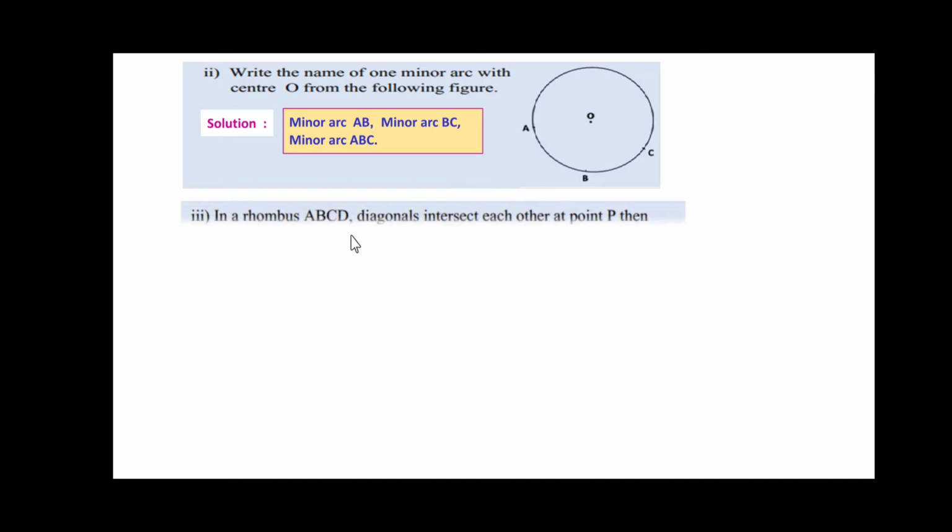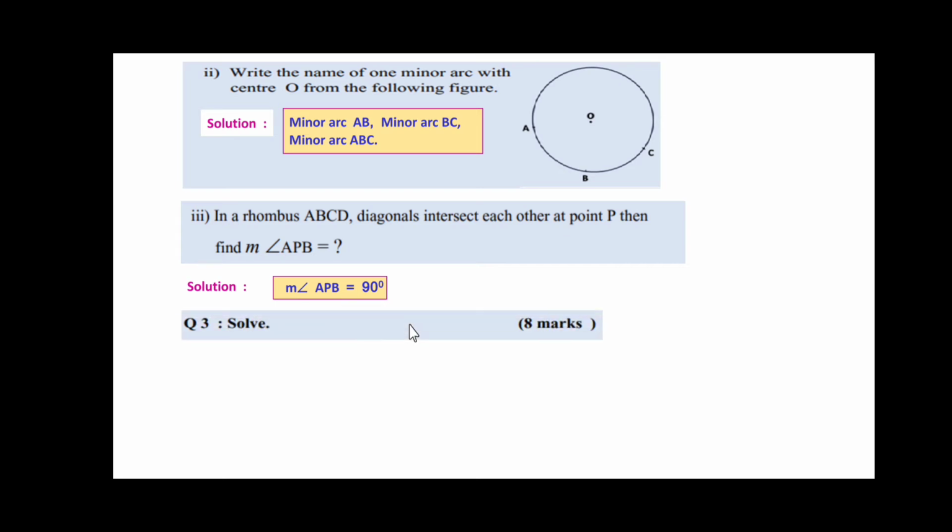Now next, 3. In a rhombus ABCD, diagonals intersect each other at point P. Then find the measurement of angle APB. Friends, here the given quadrilateral is a rhombus, all sides are equal, and we know the property of the rhombus. Diagonals of a rhombus are perpendicular bisectors of each other, meaning these 2 diagonals intersect at a right angle. Therefore, we can write that angle APB is a right angle, whose measure is 90 degrees. Therefore, the measurement of angle APB is equal to 90 degrees.